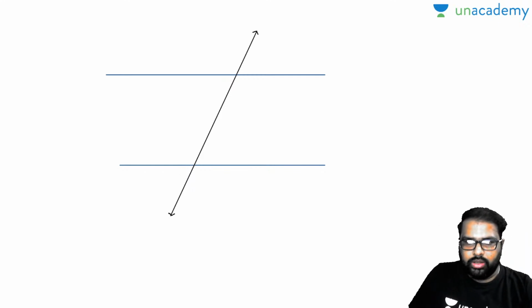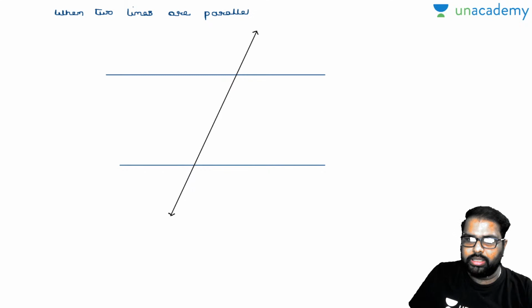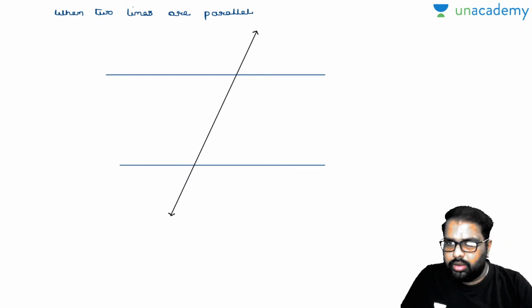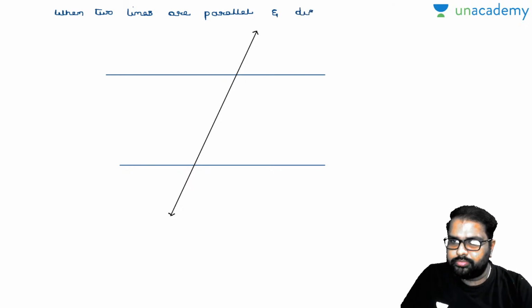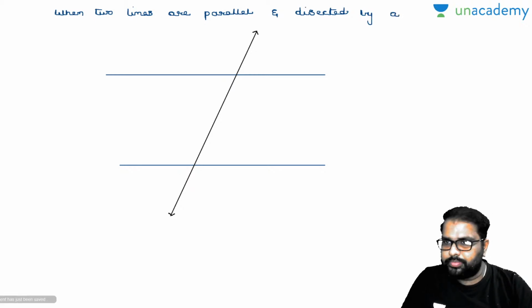I'll write down here. When two lines are parallel, all these properties are subjected to this point. When two lines are parallel and they are dissected by a transversal, then only these properties will work out. So we have to combine the properties we have learned in the previous slide also here, when dissected by a transversal.